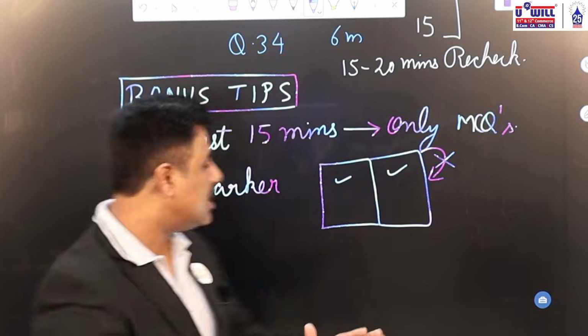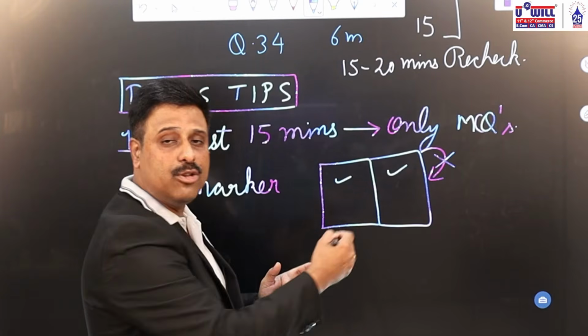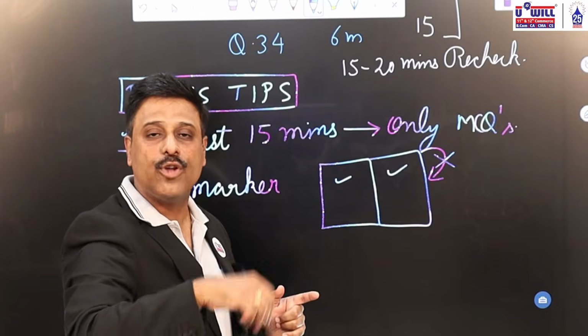So whenever you solve 6 marks questions, ensure that you use 2 simultaneous pages, and you can write omit on the alternate page if you're not going to use it.